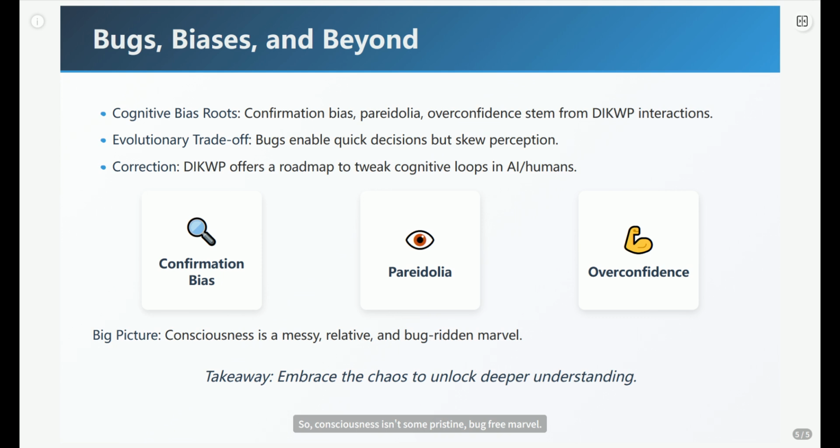So, consciousness isn't some pristine, bug-free marvel. It's a fascinating, relative, and frankly, a bit buggy phenomenon. Embrace the chaos, understand the glitches, and who knows what insights we unlock next.